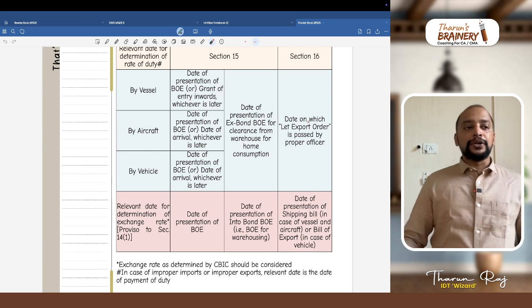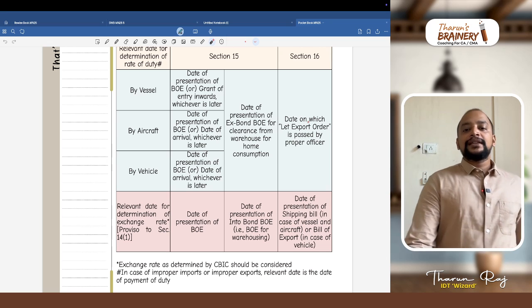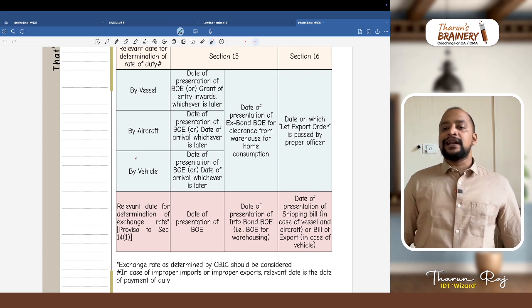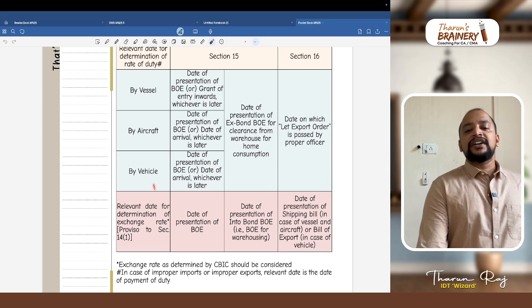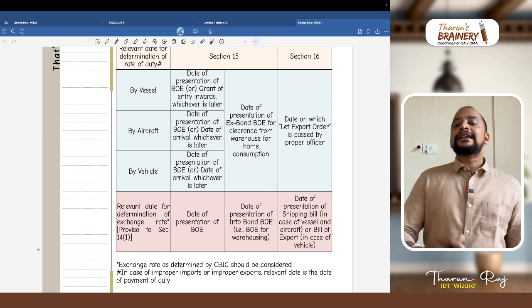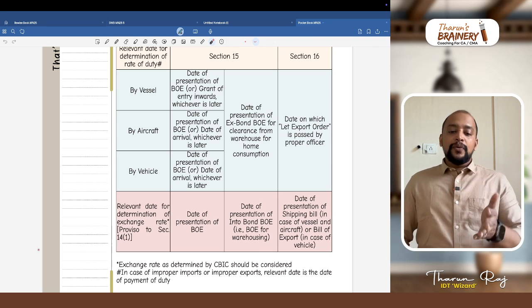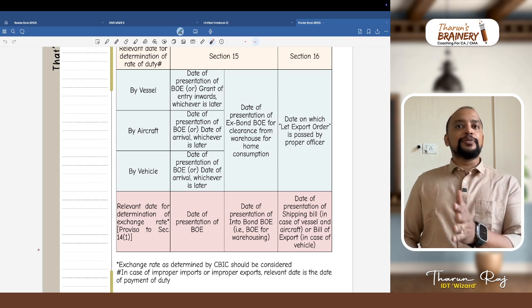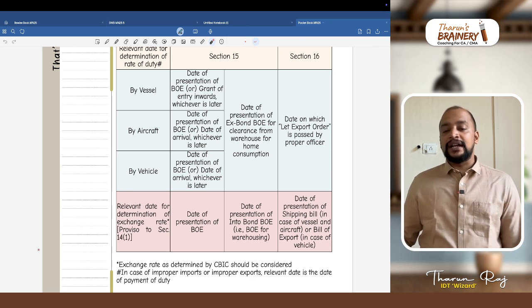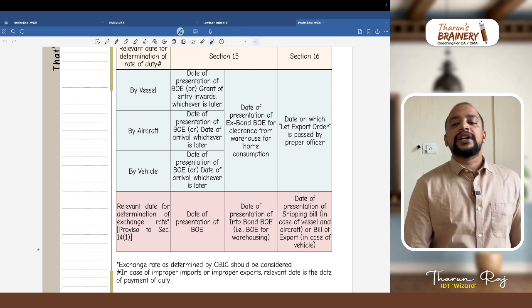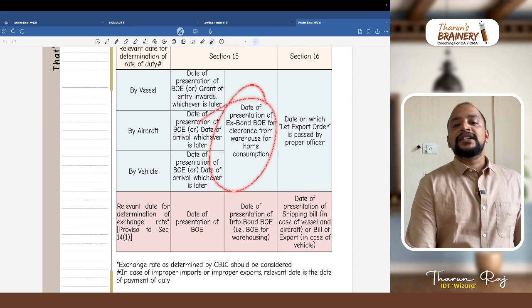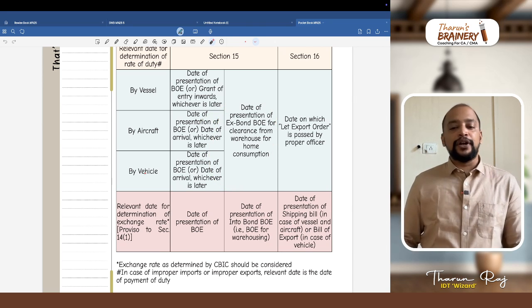But in case of option 2, cleared for home consumption, the date on which we file the ex-bond bill of entry for home consumption will be taken. And what is the relevant date for determination of exchange rate? Always it is bill of entry date. But in case of option 2, there are two bills of entry. One at the time of deposit into the warehouse, into-bond bill of entry. Second, at the time of clearance from the warehouse, ex-bond bill of entry. But which is relevant for exchange rate? For exchange rate, it is into-bond bill of entry, whereas for rate of duty, it will be ex-bond bill of entry.